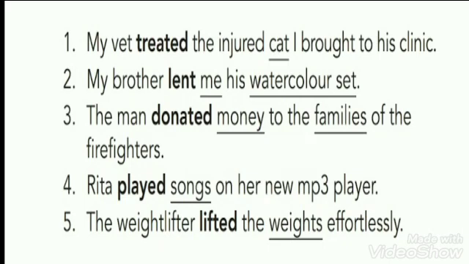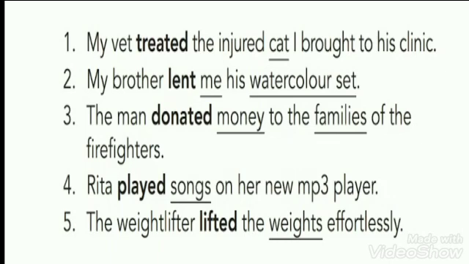Next, Rita played songs on her new MP3 player. So playing is an action. So played becomes the verb, and songs are what the action has been done on. So songs become the object, the object noun of the sentence.